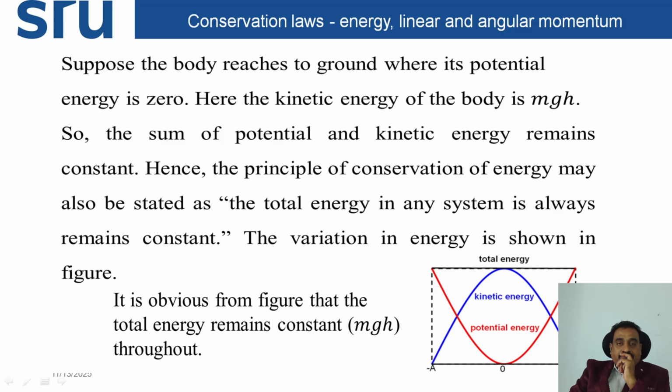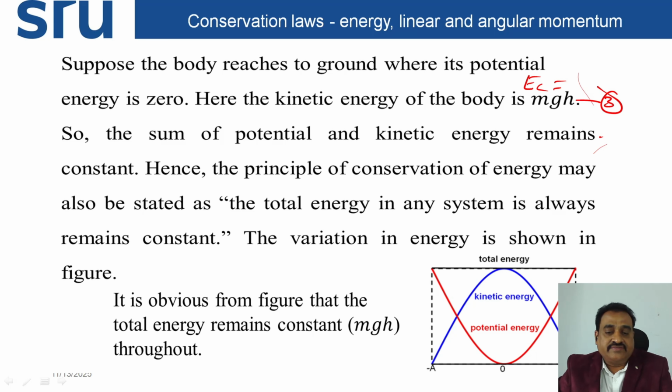Suppose the body reaches the ground, where its potential energy is zero. Here the kinetic energy of the body is mgh. So here E_C is equal to mgh. This is equation 3. From equations 1 to 3, E_A is equal to E_B is equal to E_C, that is equal to mgh. So the sum of potential and kinetic energy